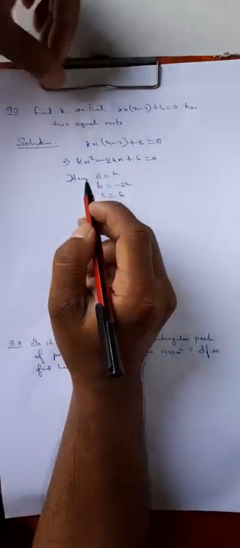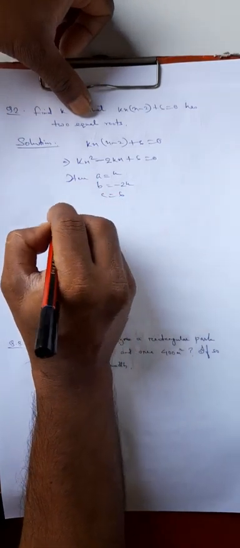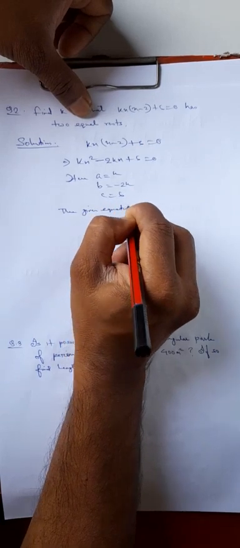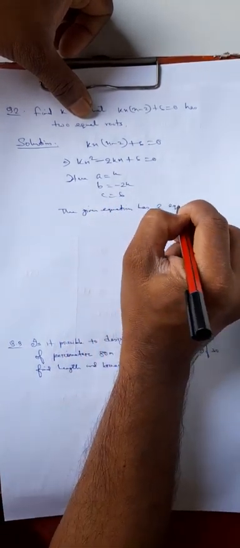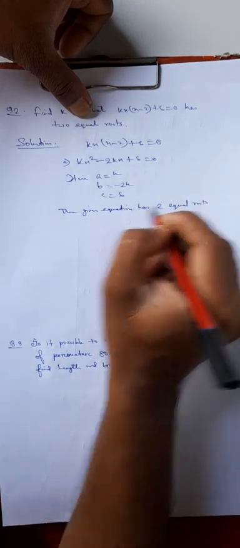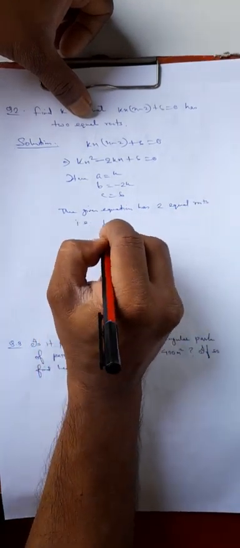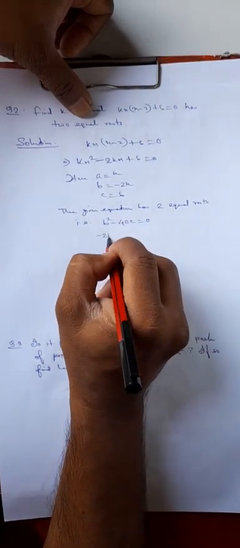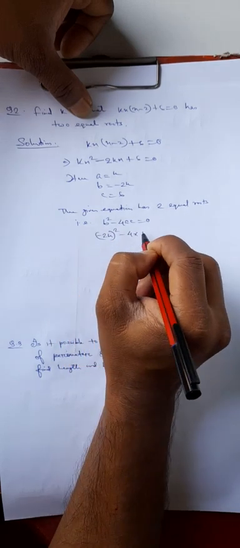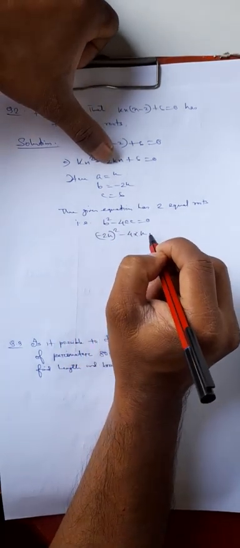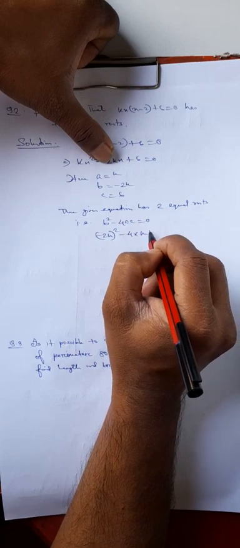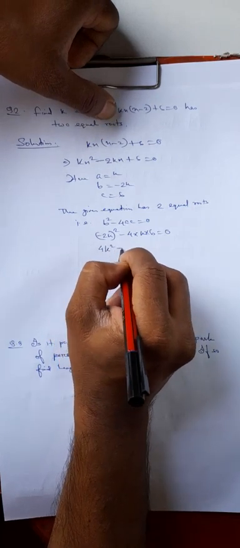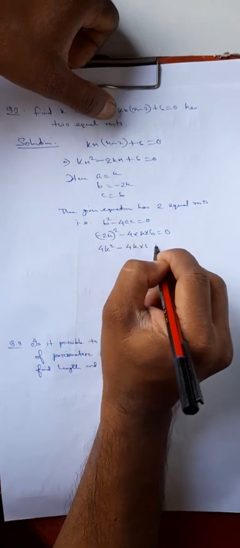Now say this equation has two equal roots. The given equation has two equal roots. That is, b square minus 4ac equal to 0. Right? And b square means minus twice of k, whole square. 4 into a, means here k, c means 6, equal to 0. Now 4k square minus 4k into 6 equal to 0.